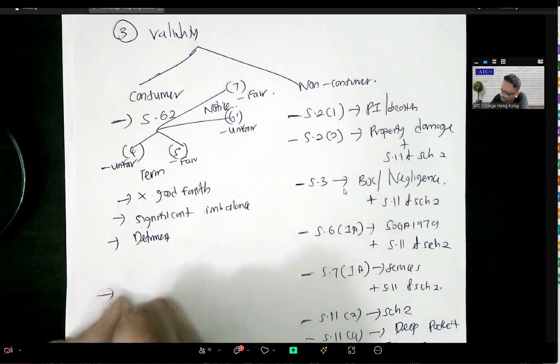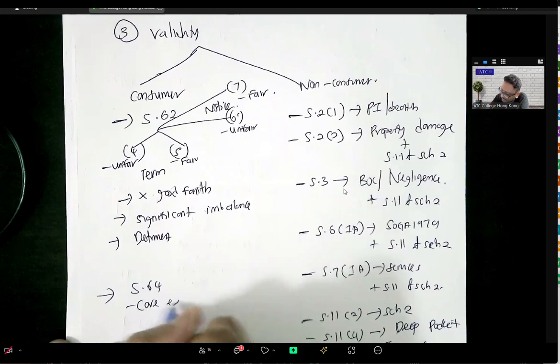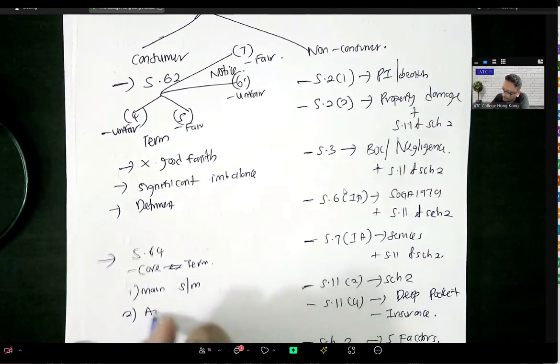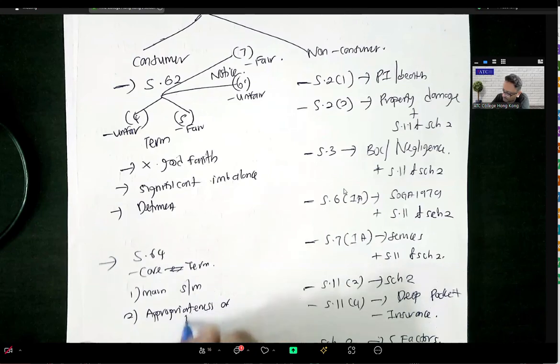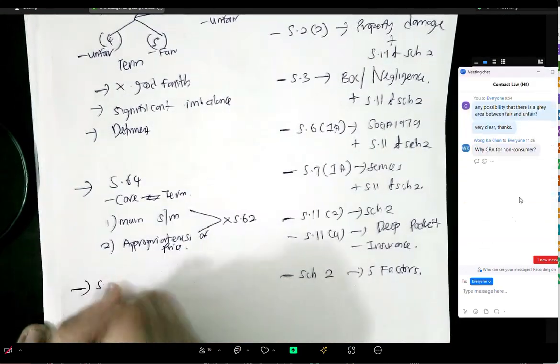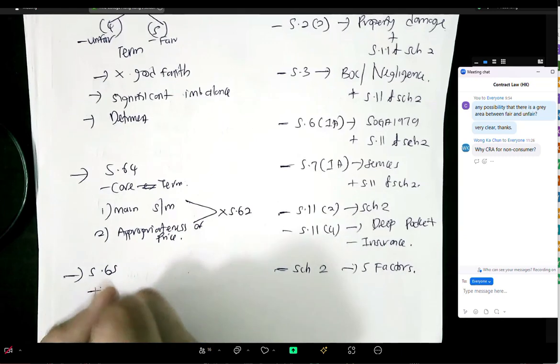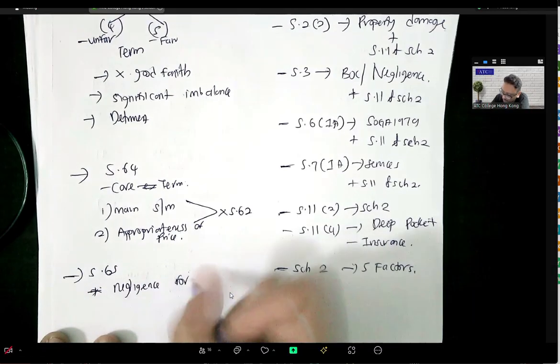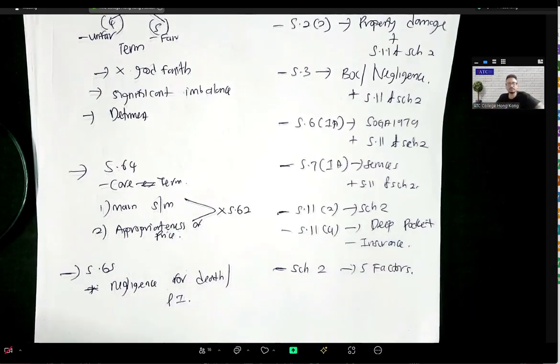Right? Then we have section 64, which is core term exclusion. Anything that is concerning the main subject matter of the contract, or anything that is concerning the appropriateness of price, you cannot assess it for fairness, right? You can't use section 62 here. Then we have learned section 65. Section 65 is negligence for death, personal injury.